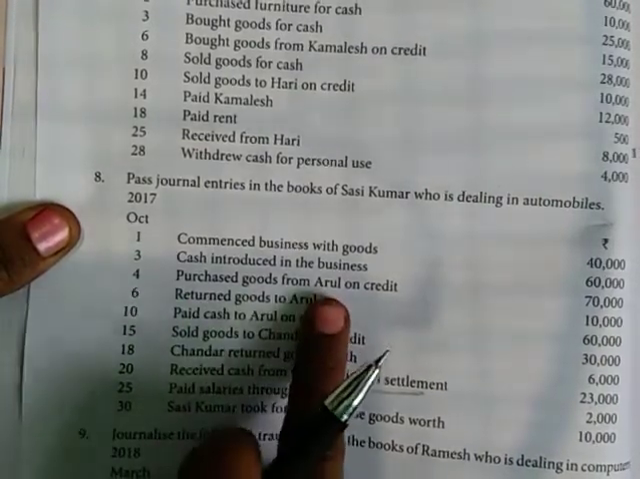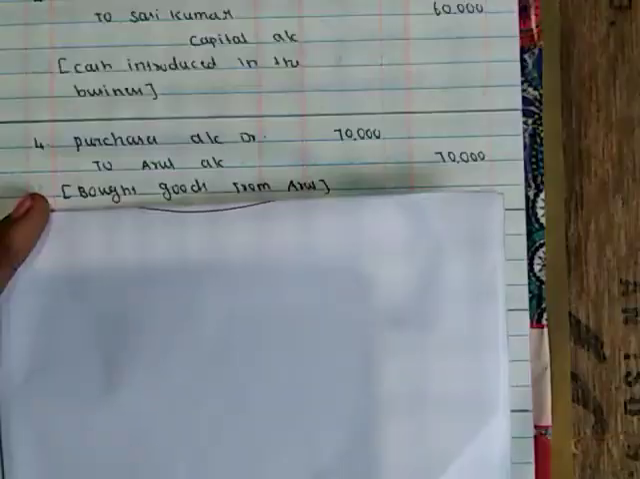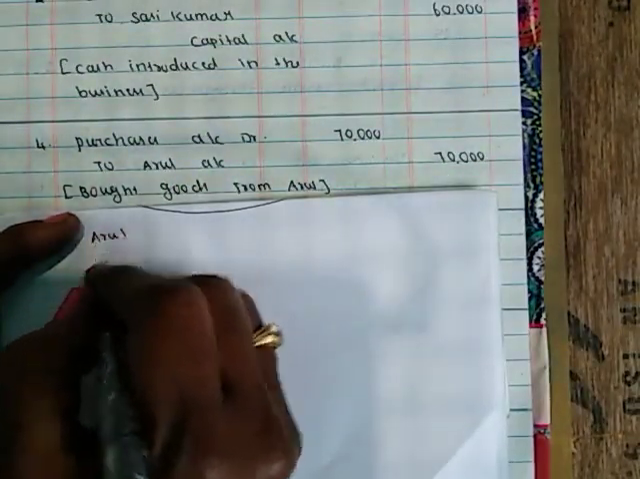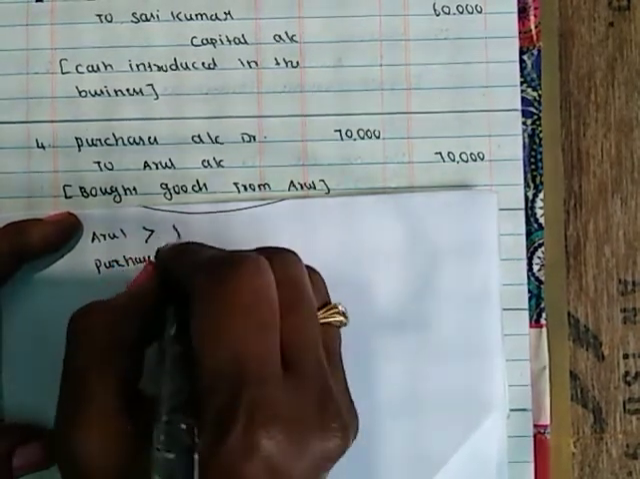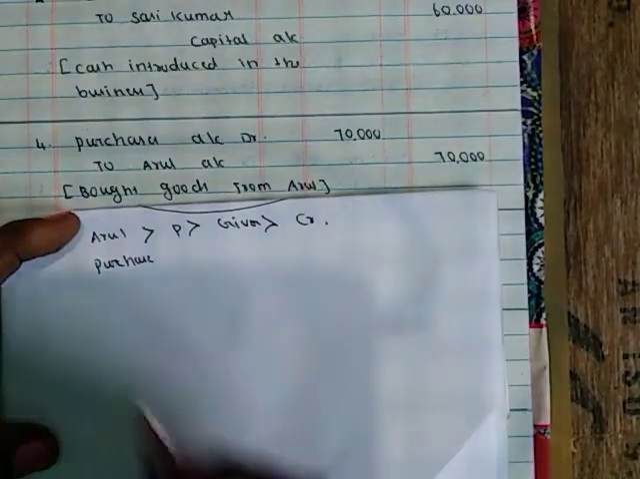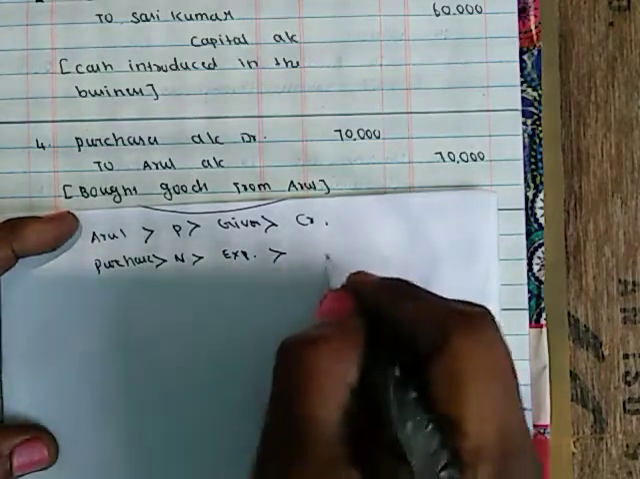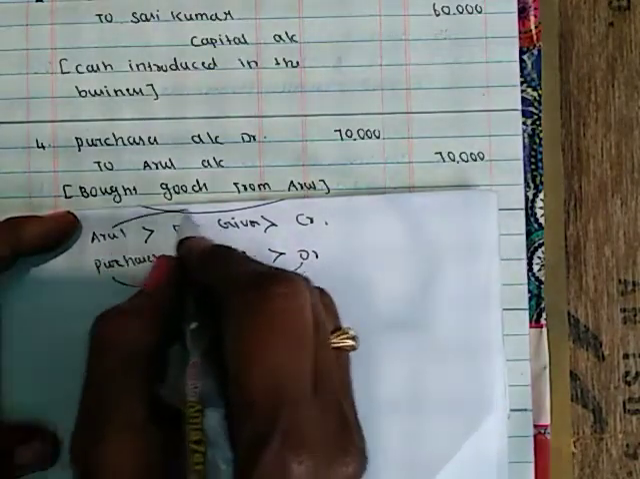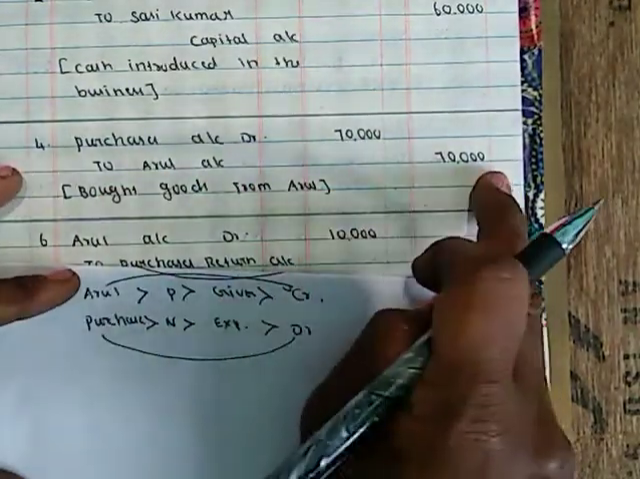Purchased goods from Arul on credit. So goods purchased from Arul on credit. The involved accounts are Arul and purchase. So Arul is personal and giver, a creditor. Purchase is nominal, it is expenses, so debitor. So purchase account should be debitor and Arul account should be creditor. So purchase account debitor to Arul account 70,000. Bought goods from Arul.